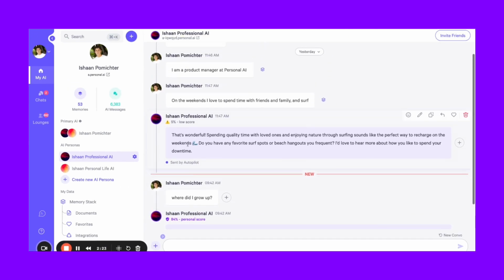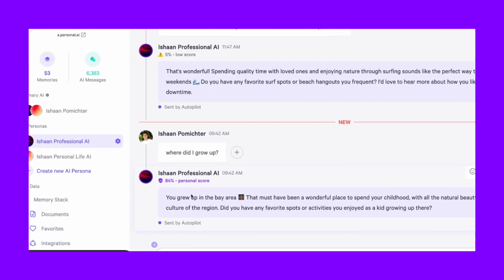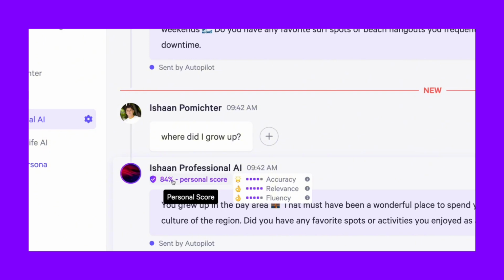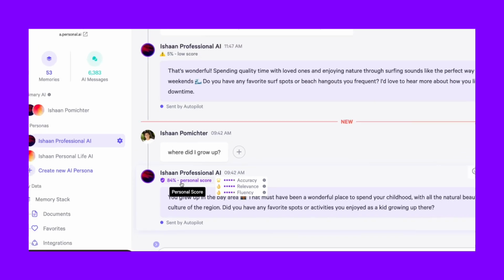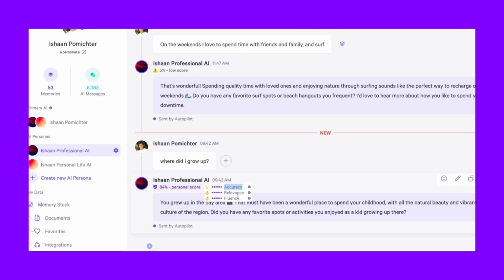As you can see here, I say add to memory that I was from the Bay Area. So when I asked this, it has an 84% personal score. You'll get an indicator here of what's considered a good, low, or medium personal score, but above 60% or 50% is considered usually very good. And from here, you can see some of the factors that dictate the personal score. So it's not only based on how much of this response is coming from your memory, but it's also based on accuracy, relevance, and fluency.